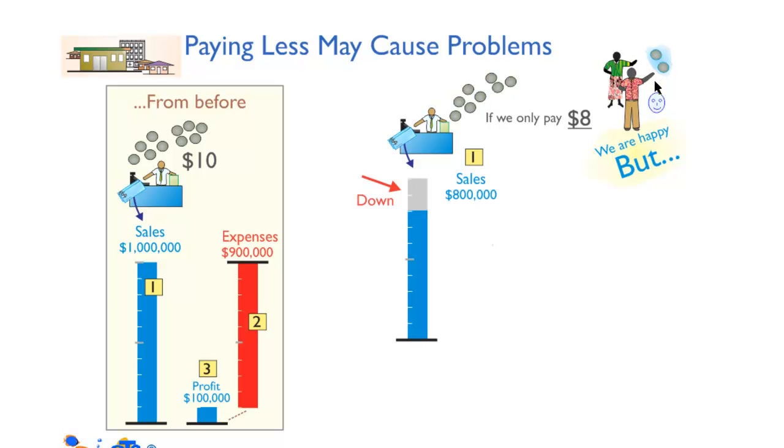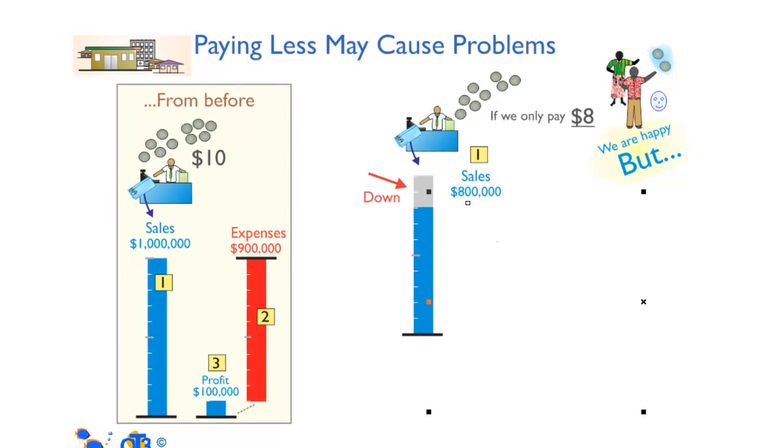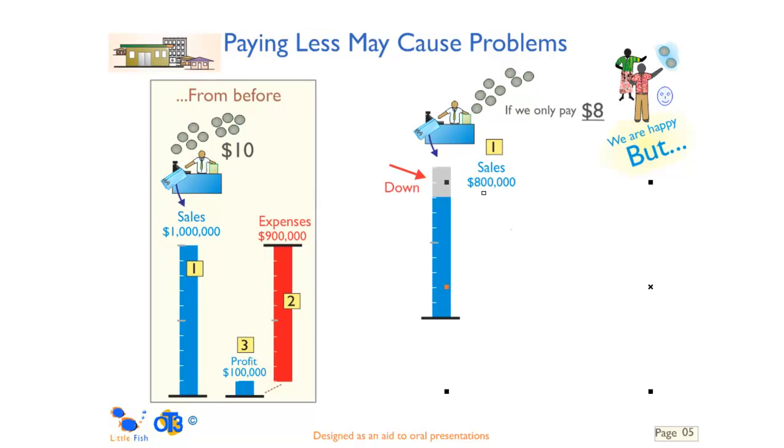If we save $2, then the sales go down by 2 as well. So 100,000, 200, 300, 400, 500,000, 600, 700, 800,000, 900, 1 million. We're missing this bit of money. So what happens? Supposing no extra people come in. This is very true on communities, very isolated.